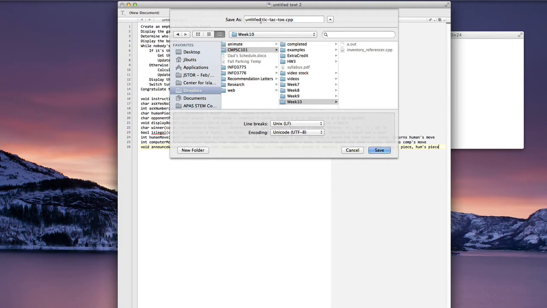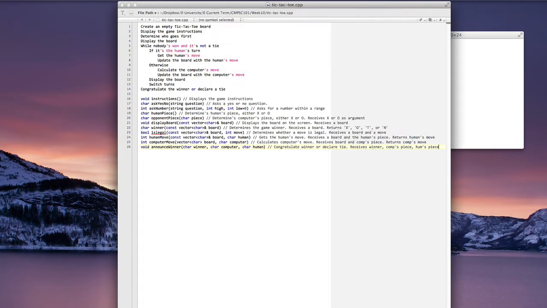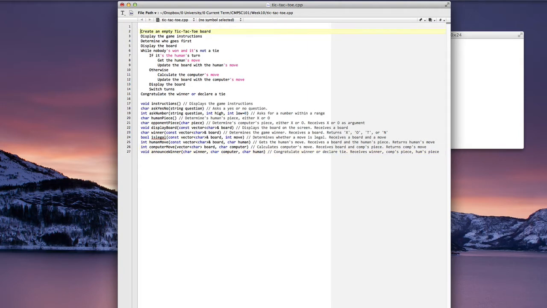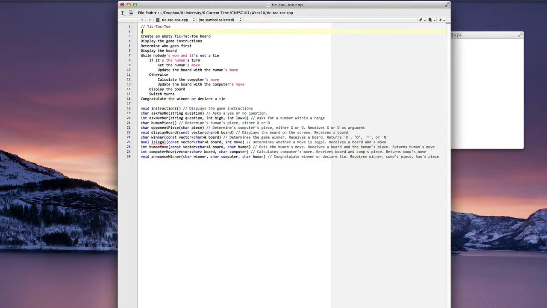Oh, I thought I'd selected everything there. Get rid of all that garbage. Okay, so let's go ahead and set up our program. I'll give myself an empty line here. Tic-Tac-Toe is the title. And this game will play Tic-Tac-Toe against a human opponent.